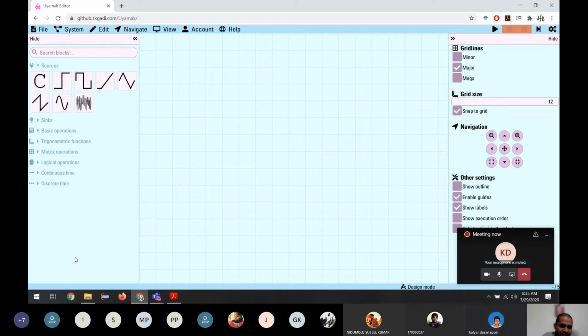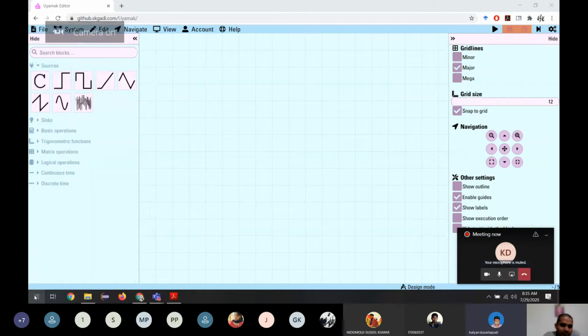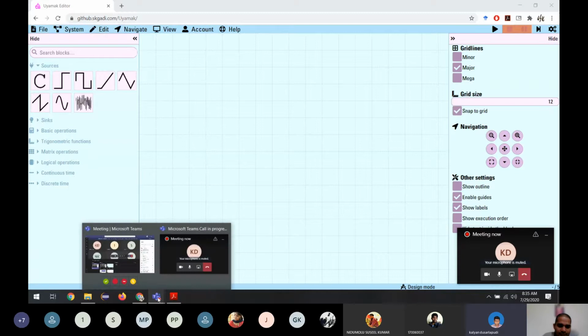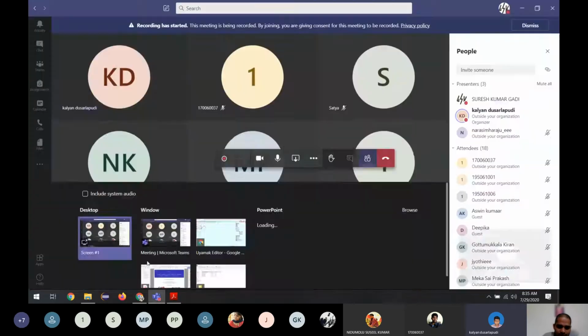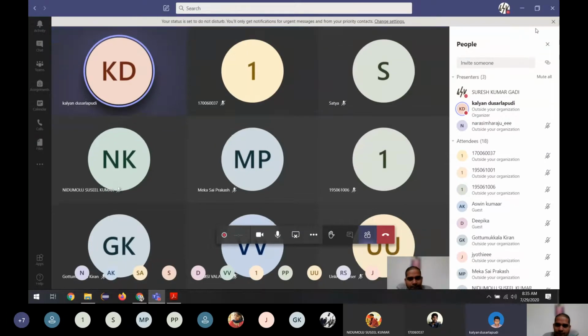Is my screen visible? Yes. No, it's a blank screen.